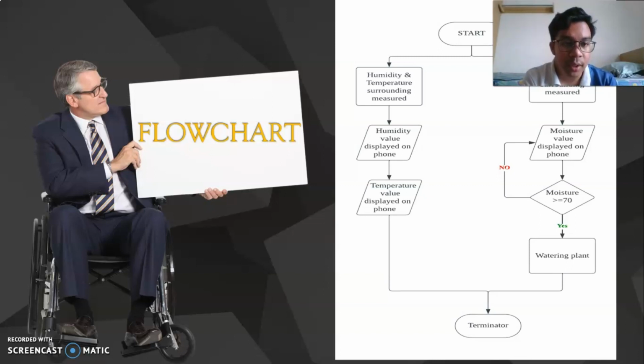So for the next step, it is soil moisture, and it is the same as humidity and temperature. It will be displayed on the phone, and then if the reading is higher than 70, we must water the plant. And after the plant is watered, the reading can go below 70, and the process will end. All right.